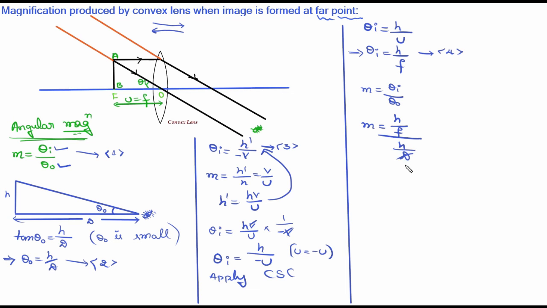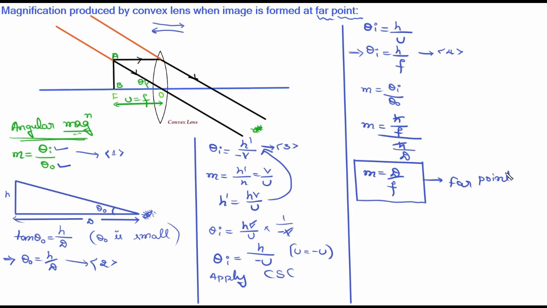Sorry, not this one. h and h will get cancelled and m will be equal to d divided by f. So this is the final expression which represents the magnification produced by the convex lens when the image is formed at far point. Okay, till here you have to derive.